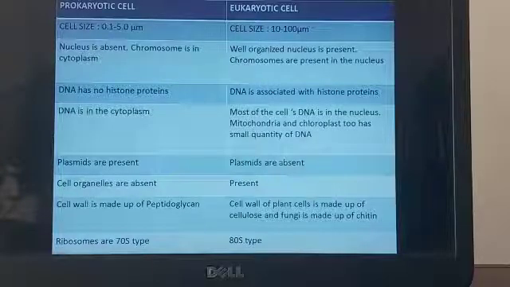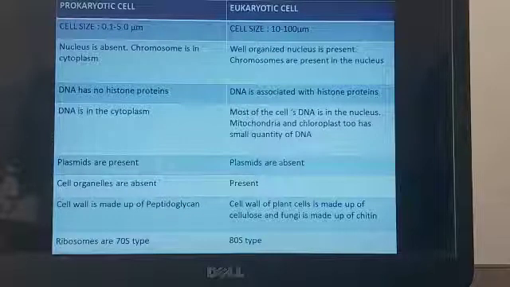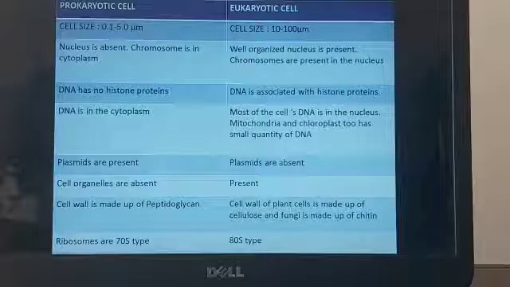So maybe in the evolution, there is a theory that the mitochondria and chloroplast would have been independent organisms because they have the DNA, they have the capacity to generate the energy. Maybe in the course of evolution, these two organelles have become a part of an organism.